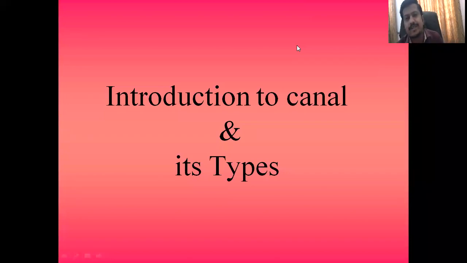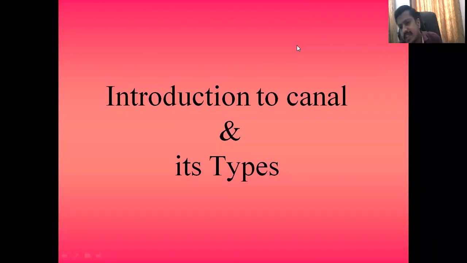So before proceeding towards the last bit of our chapter number 2, let's have some discussion on this particular part, that is canals, rainwater harvesting, and what is irrigation, or the introductory part related to irrigation. Now, why have I introduced this particular point? Definitely the question will arise in your mind, sir, why are you taking this point now?